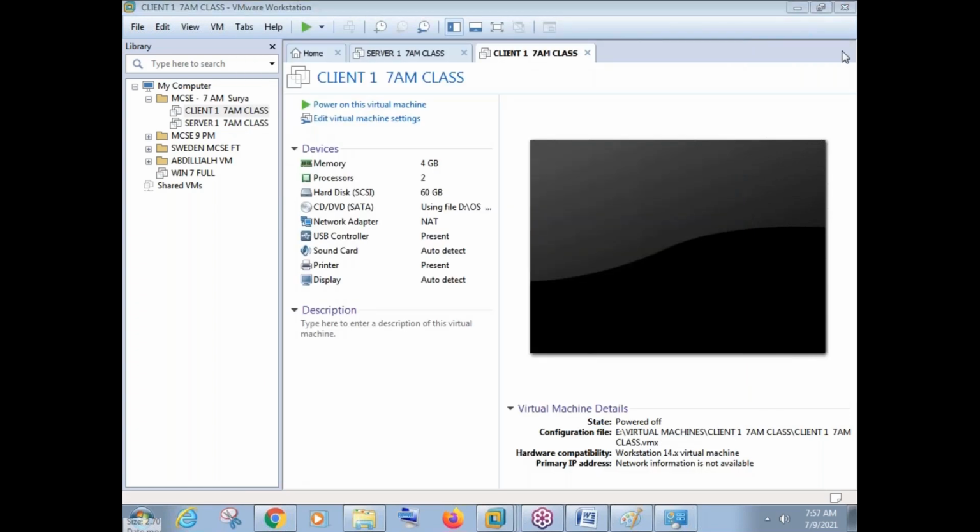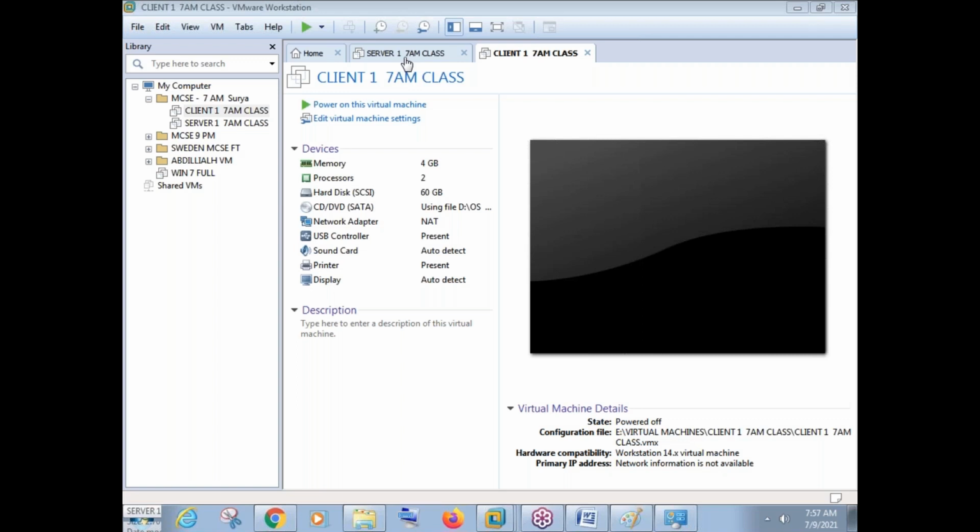Also we need to download the Windows 7 operating system, of course. You need any client operating system, maybe Windows 7, 8 or 10, but better go with Windows 7 because it will consume less memory. Because you have only like 6 GB, 8 GB RAM, right? So better go with Windows 7. If you don't have Windows 7, hopefully I'll share the Windows 7 ISO image. But just try to download the Windows Server image from the internet.